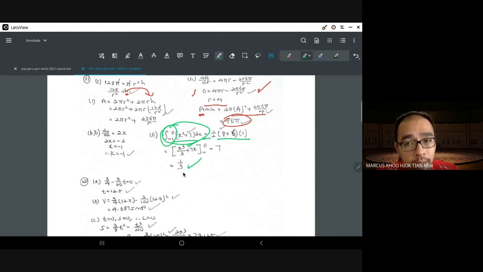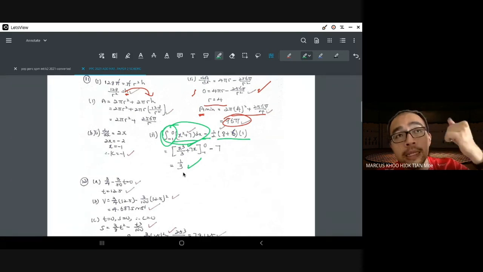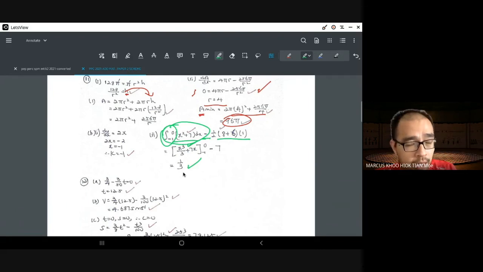On the whole, I noticed that in this paper, the section A questions are more difficult. Section B questions are quite easy actually, quite basic. They didn't ask you the tough stuff, except the trigonometry, which is a little bit difficult. But the probability, the linear law, they didn't even ask you the log question. They ask you the normal graph, and even the differentiation question is quite easy. So I hope that you guys spent more time doing the section B questions than section A, because section B was much easier.